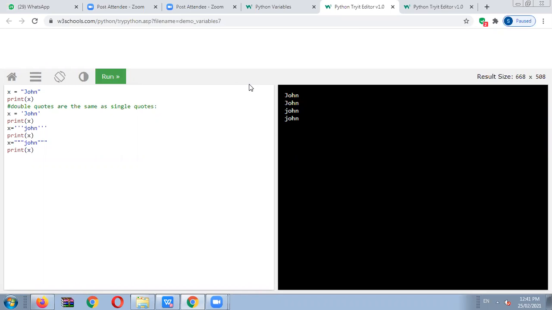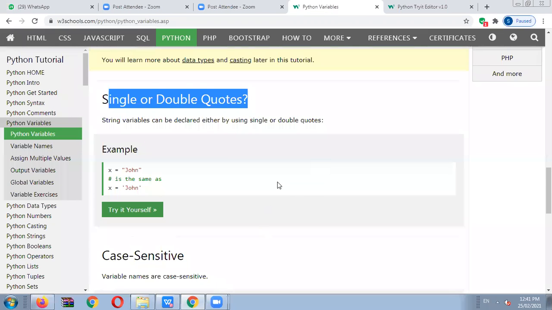The output will be displayed on the output screen, but please note one point: if we write the three single inverted portion, it is also part of a comment, a multiple-line comment. For that we use three single inverted commas. So you just confirm this. Otherwise it is okay, no problem.